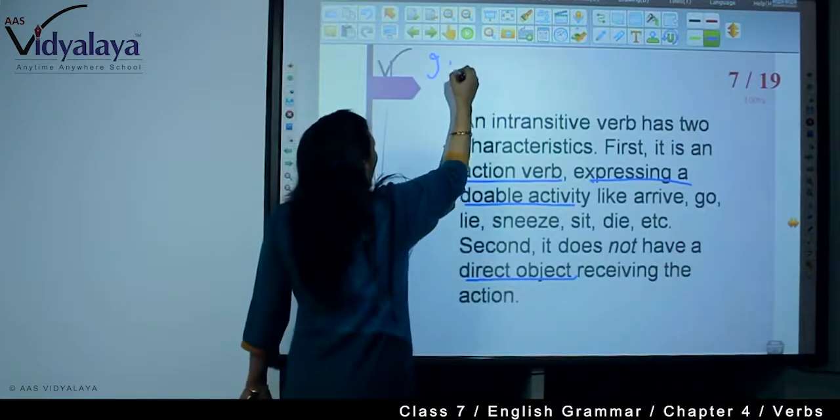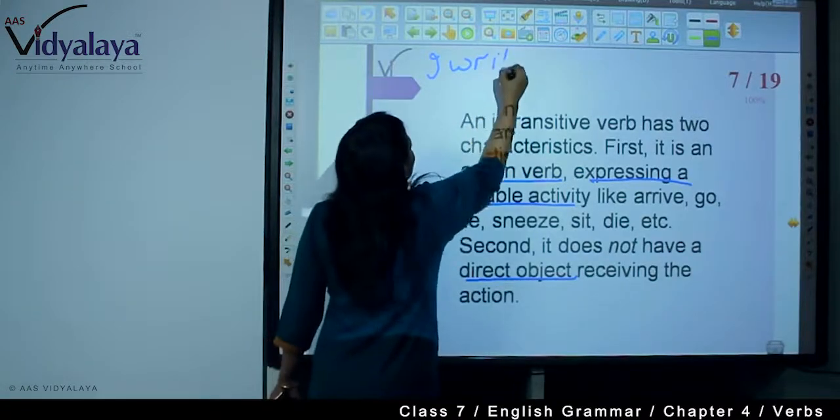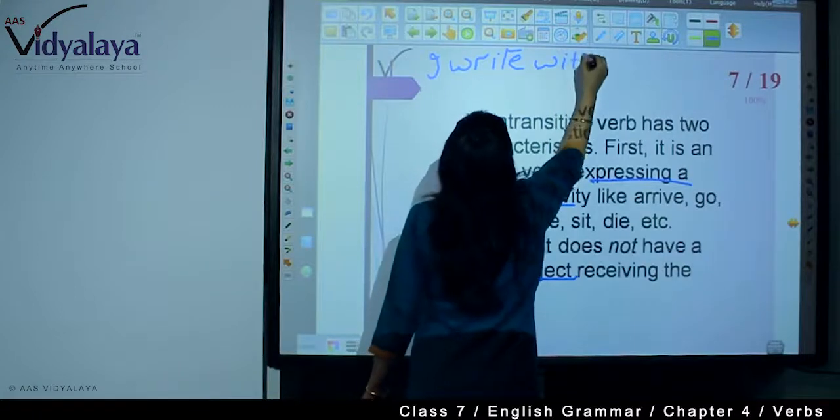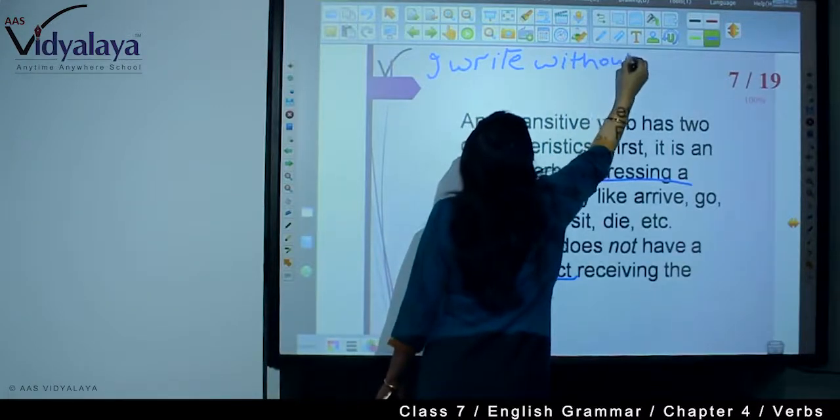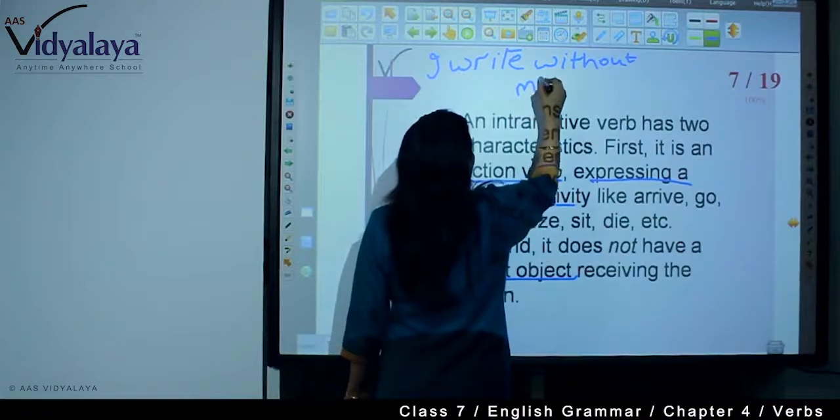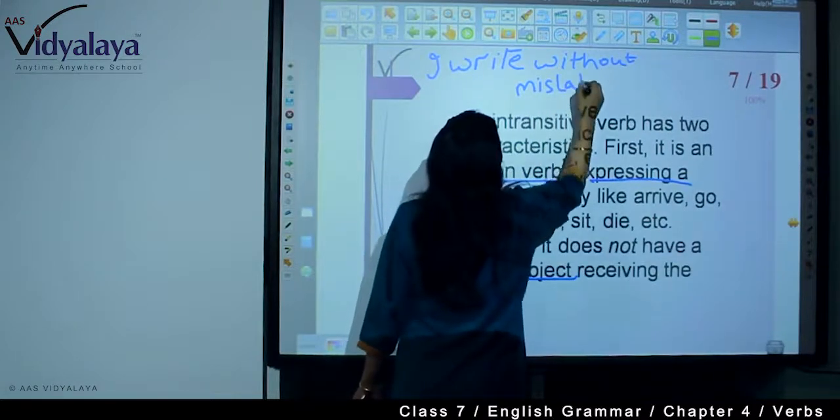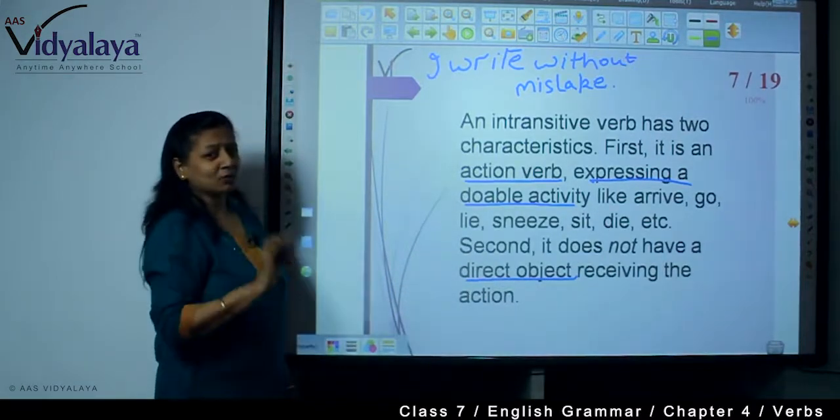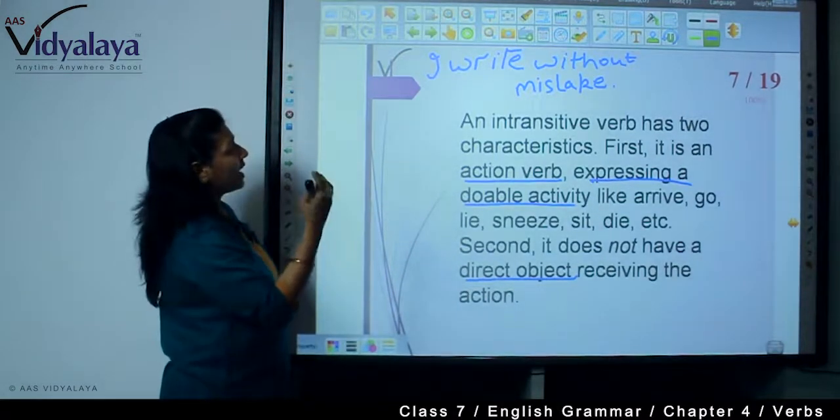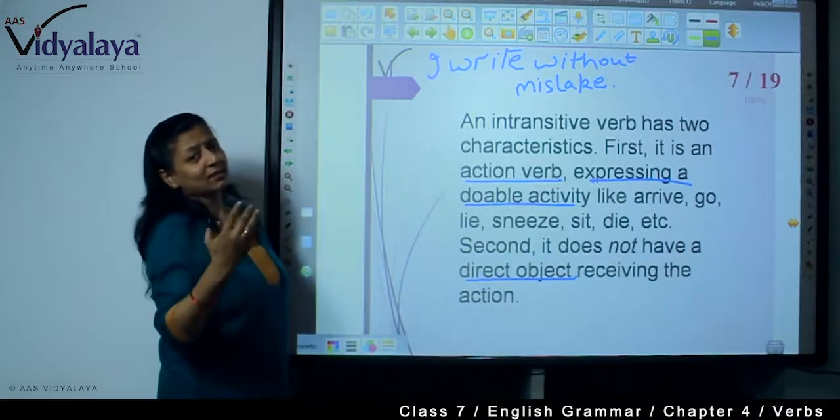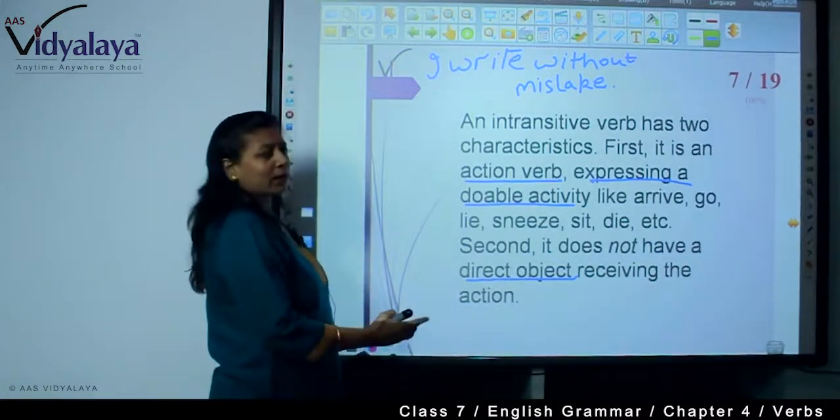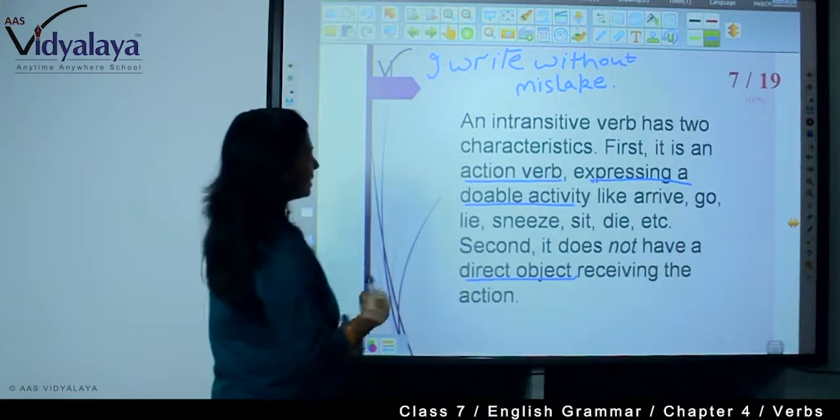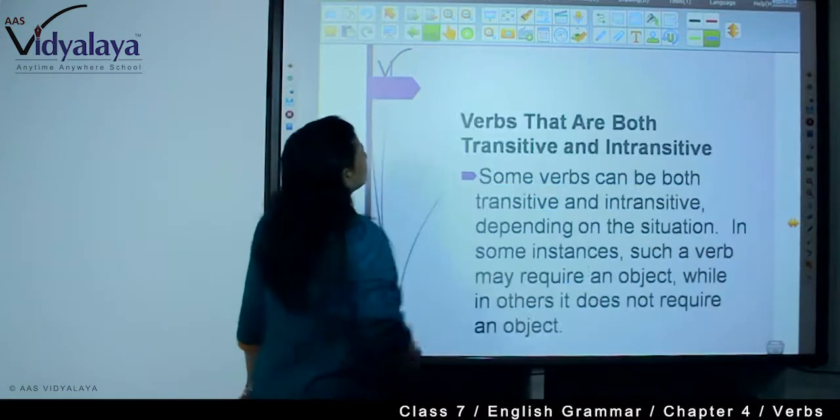Now I write without mistake. I write without mistake. Are you finding any object here? No. That means this is an intransitive verb. There is a doable activity, write, and there is no direct object receiving the action.